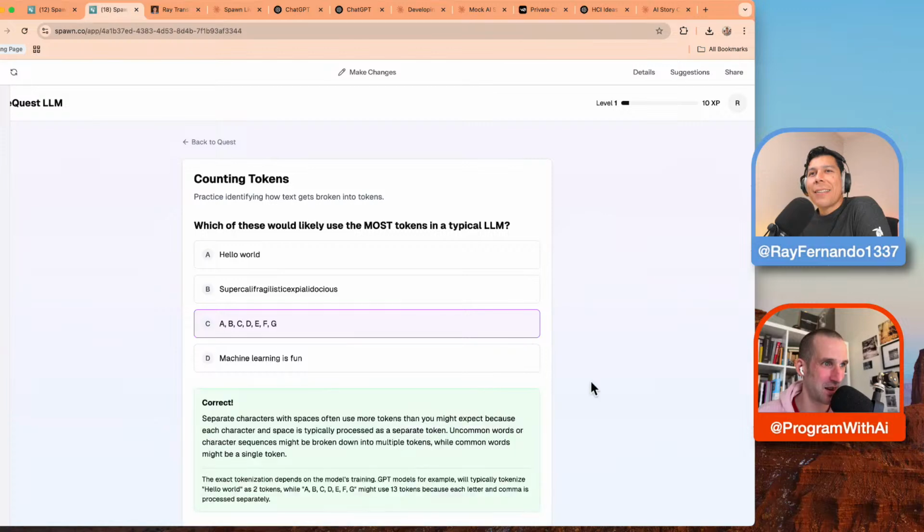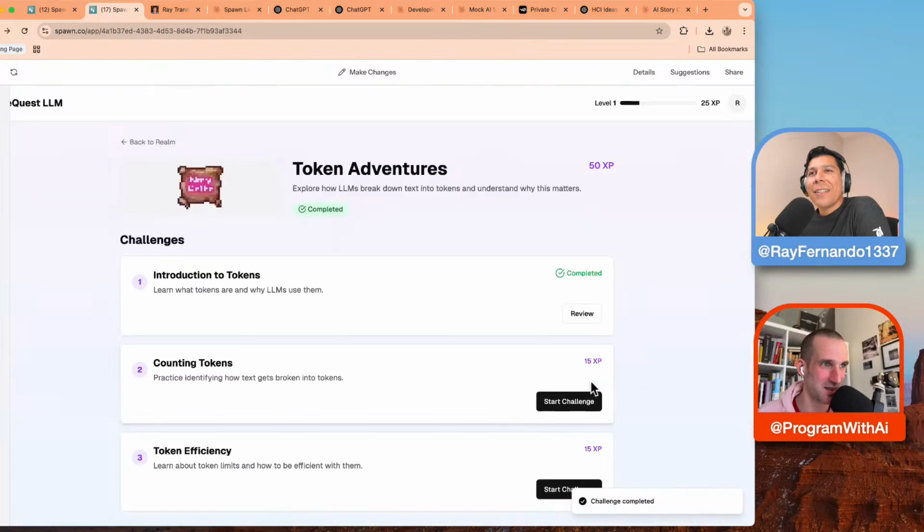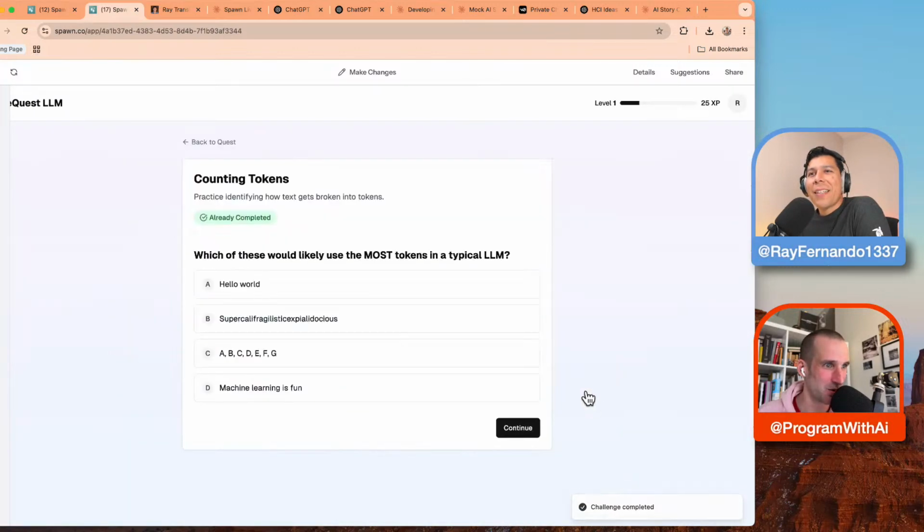Let's see. This is tied with... So the supercalifragilistic blah blah blah is like 9 tokens, it seems. Okay. And then A, B, C, D, E, F, G is probably going to be 13. Yeah, that's correct. And then machine learning is probably going to be around 8 or so. Oh, it's 4, because actually each word is a single token. Wow. All right. Good call.